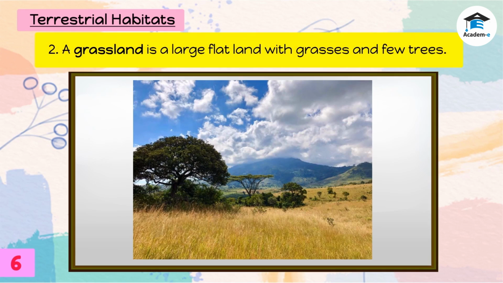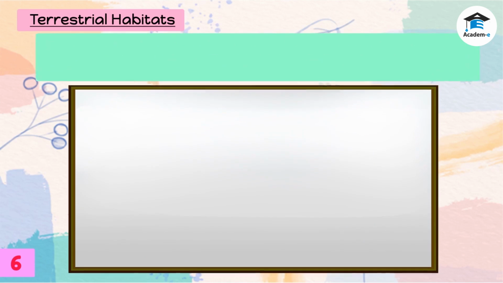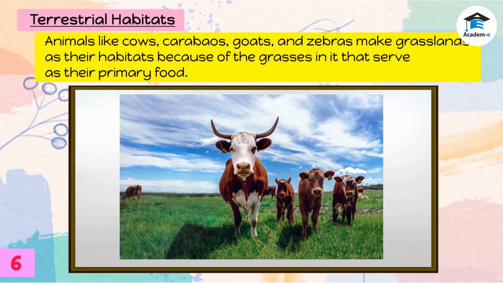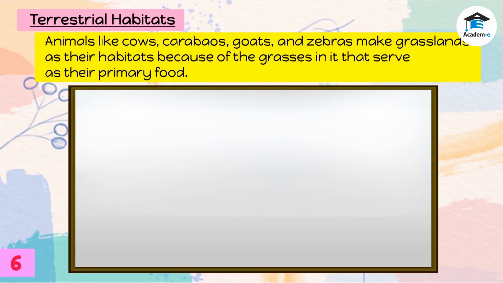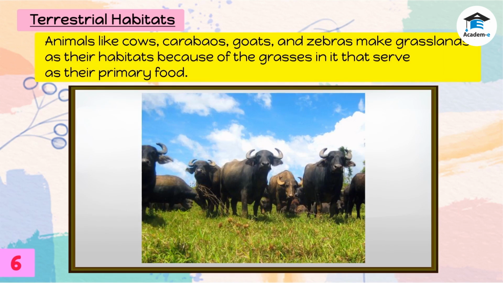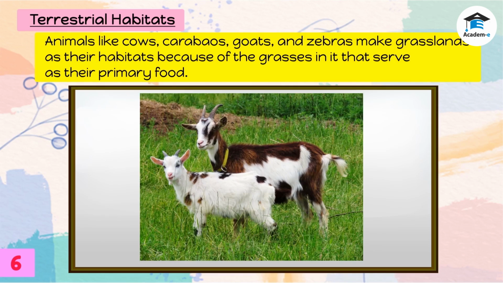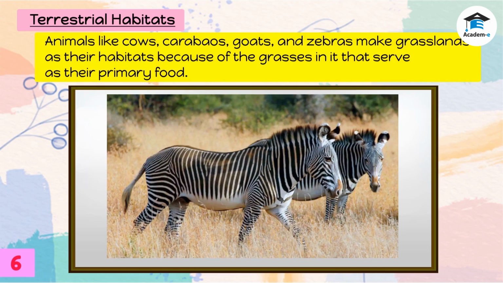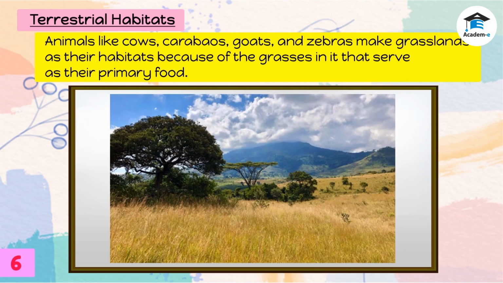A grassland is a large flat land with grasses and few trees. It is the home of both plant-eating animals and meat-eating animals. Animals like cows, carabaos, goats, and zebras make grasslands as their habitats because of the grasses in it that serve as their primary food.